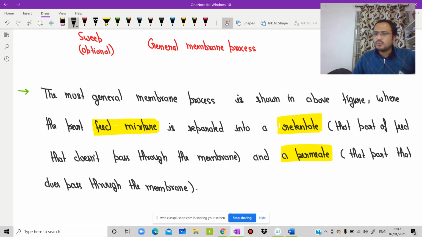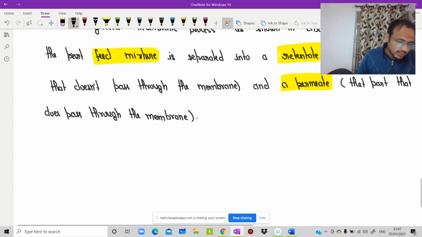I hope all these three things are clear: what we mean by membrane, what is feed mixture, what is retentate, and what is permeate.